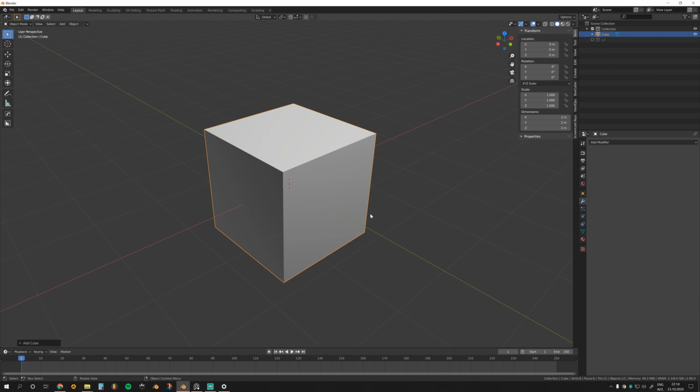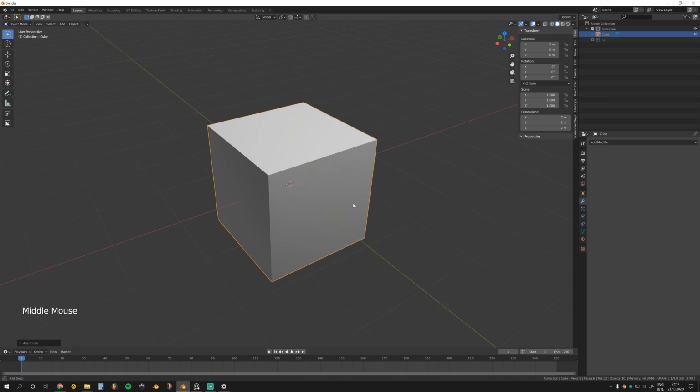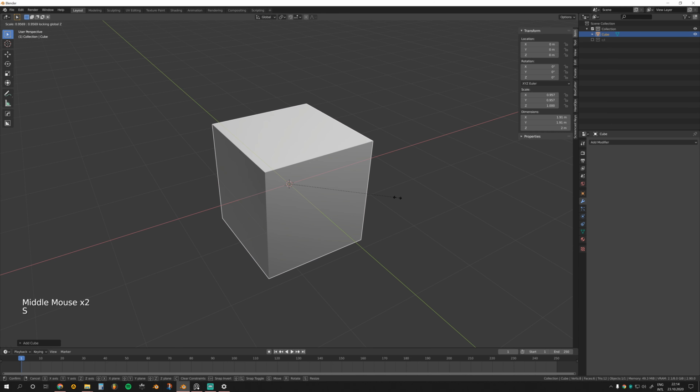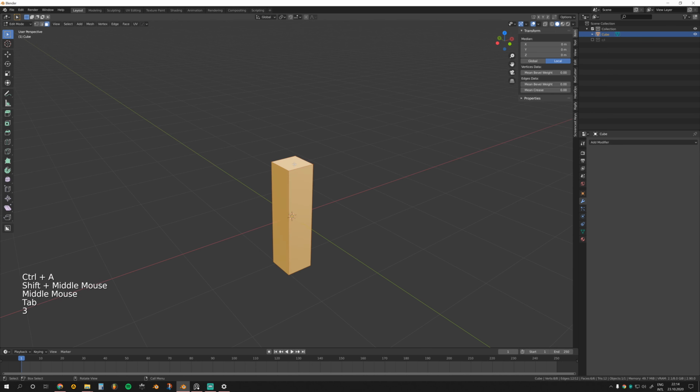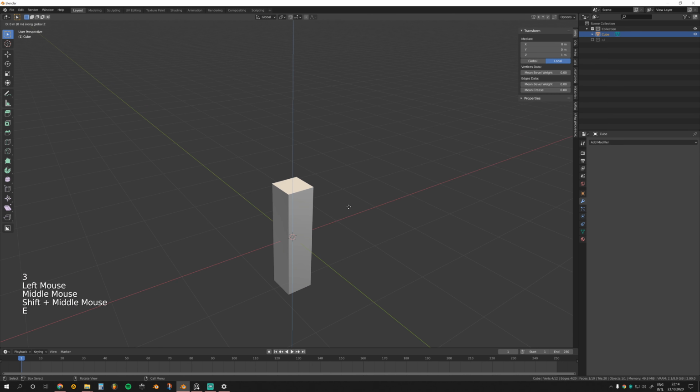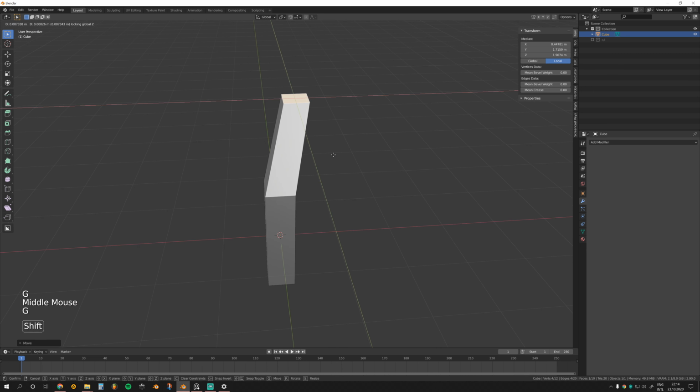Alright, so we're in a new project. Let's narrow down our cube, S, Shift Z, apply scale, and I'm gonna create a shape that resembles a band or strap.